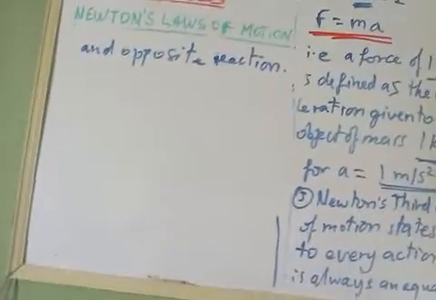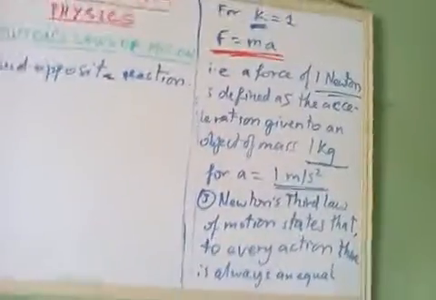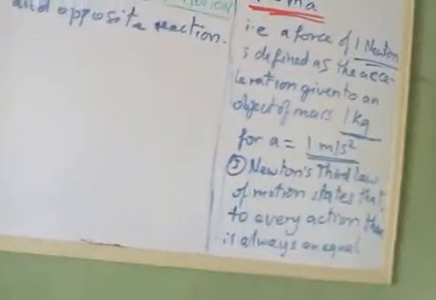What this law is saying is that when there is a force applied to an object on a surface, there will be an equal and opposite reaction.